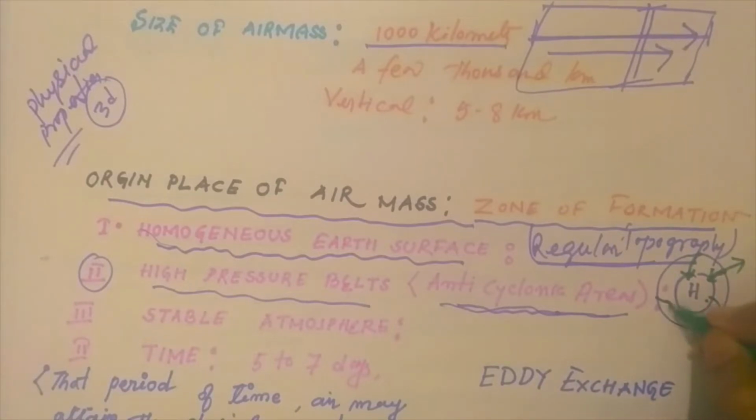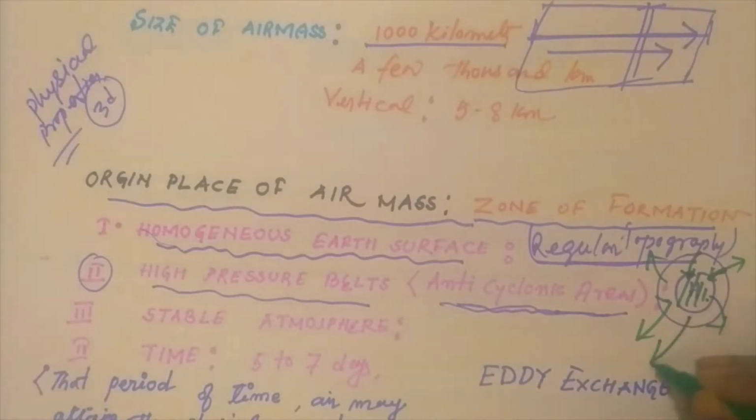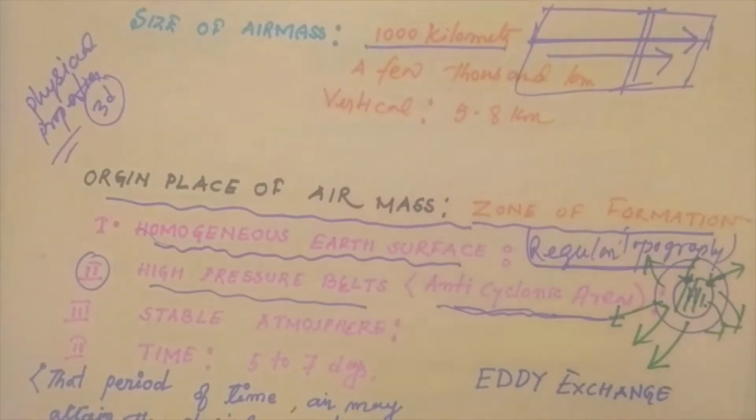This high pressure zone is a zone of anticyclonic condition, and in that kind of condition there should not be convergence of air. Here the air is diverging, going out, not converging. That type of condition is essential for the formation of air masses.